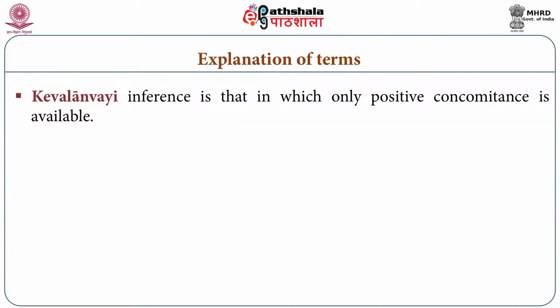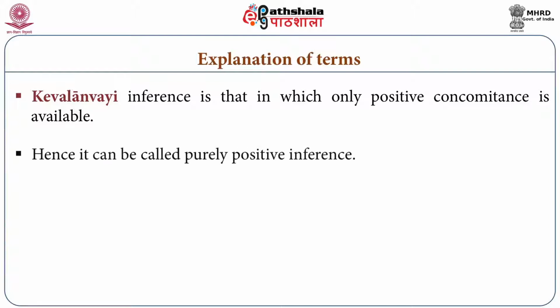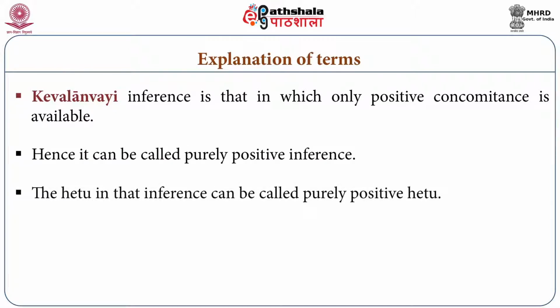Keval Anvay inference is that in which only positive concomitance is available. Hence, it can be called purely positive inference. The Hetu in that inference can be called purely positive Hetu.